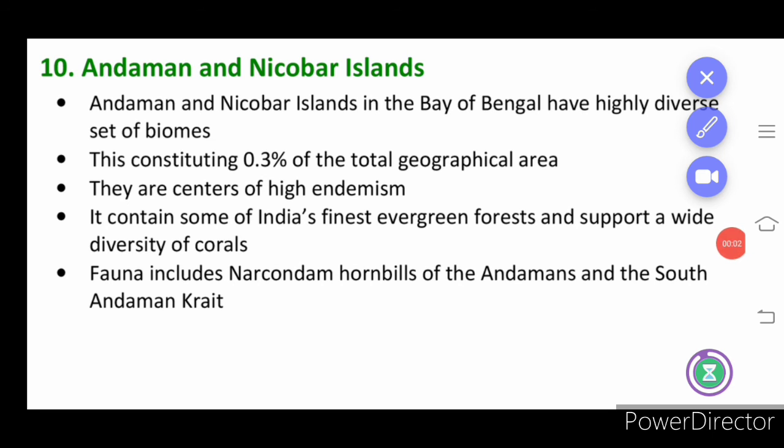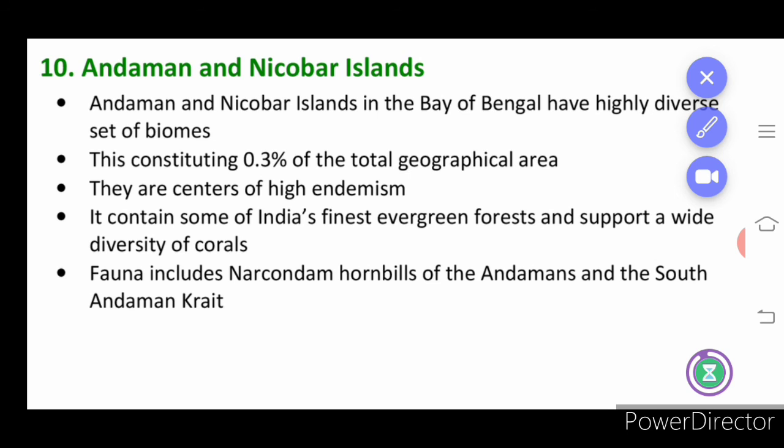Now we shall see about Andaman Nicobar Islands. So far we have seen about the tropical area, desert area and coastal area. Andaman Nicobar Islands are present in the Bay of Bengal, and they constitute about 0.3% of the total geographic area. They are the centers of high endemism, and they contain some of India's finest evergreen forest, and support a wide variety of corals. Fauna include the names of the animals given here.